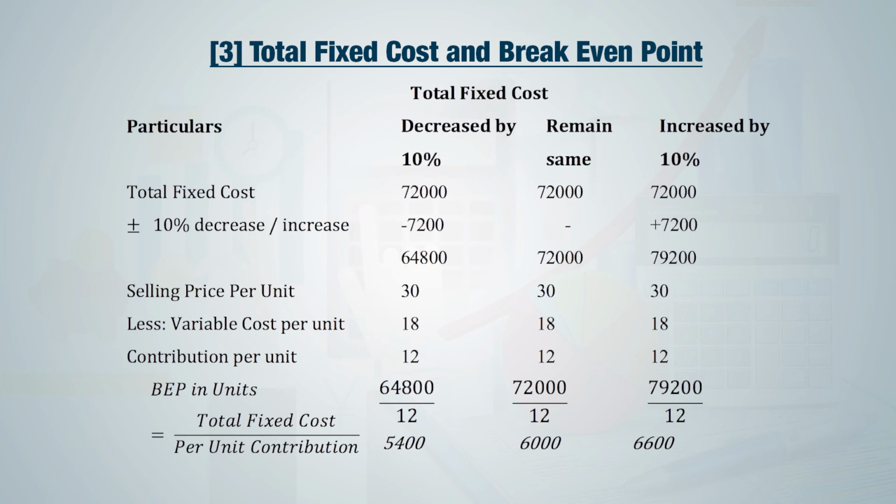So we can say that with the decrease in total fixed cost, there is a decrease in break-even point, and with the increase in total fixed cost, there is also increase in break-even point. So there is positive relationship between total fixed cost and break-even point.